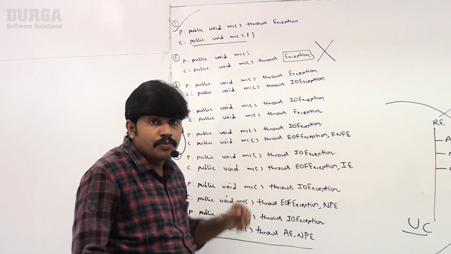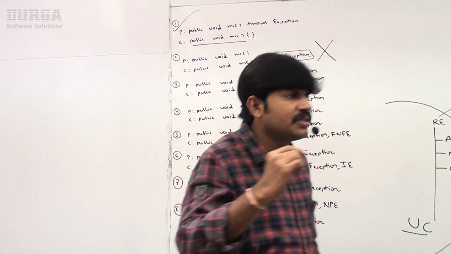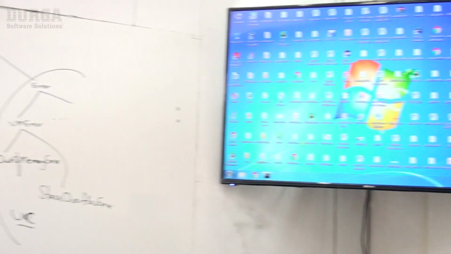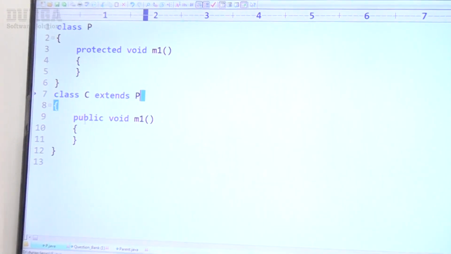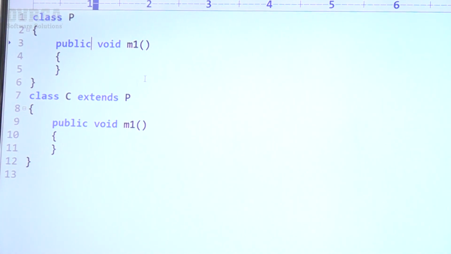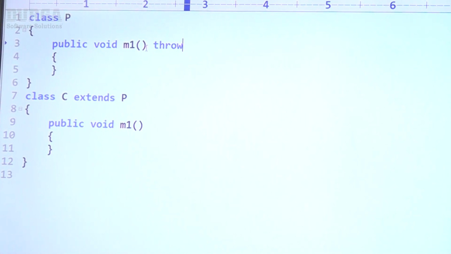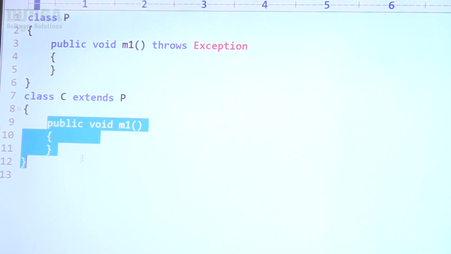Please make sure you people are aware. Now have a look once. Let me show at least once. Here, observe carefully about this one. I'm taking a simple example, sir. Here public void M1, public void M1. Sir, M1 in parent throws exception, but the child doesn't throw any checked exception.